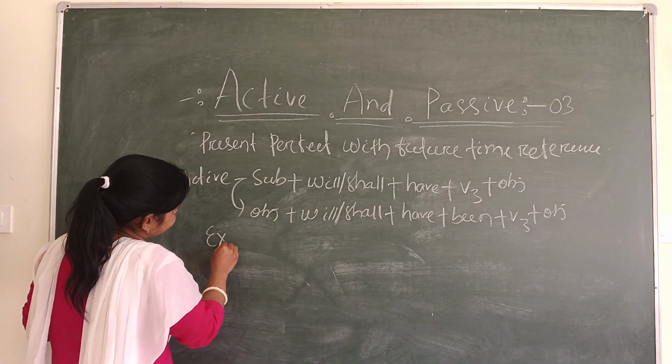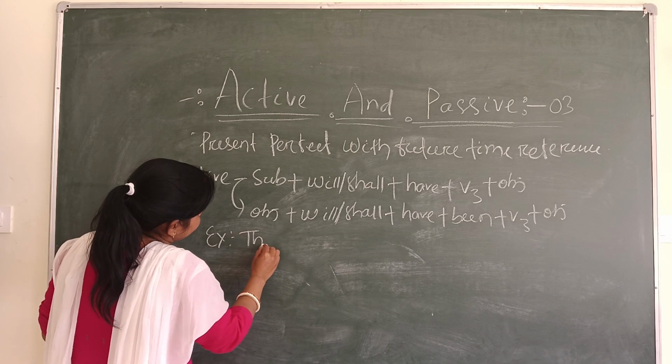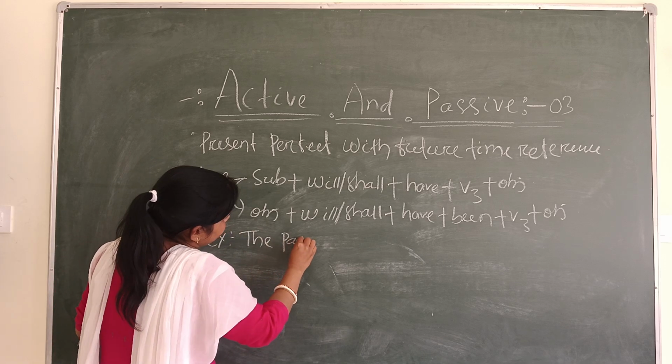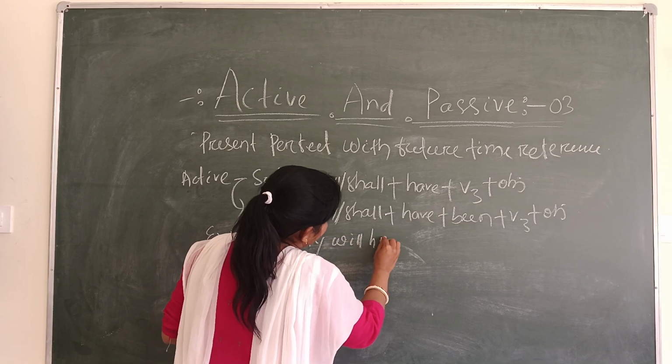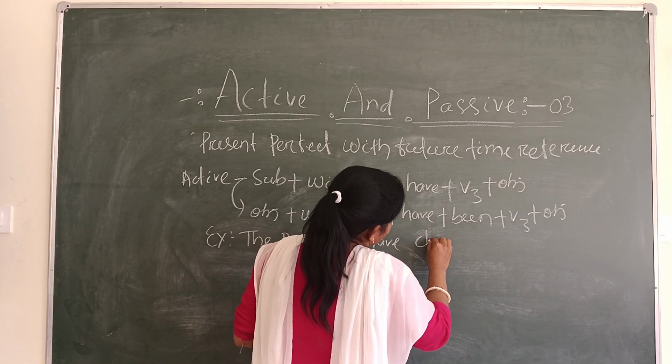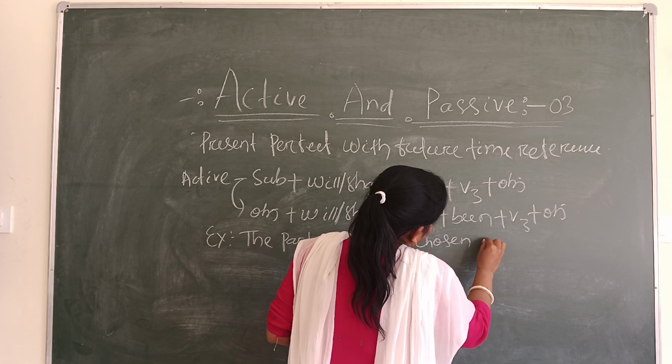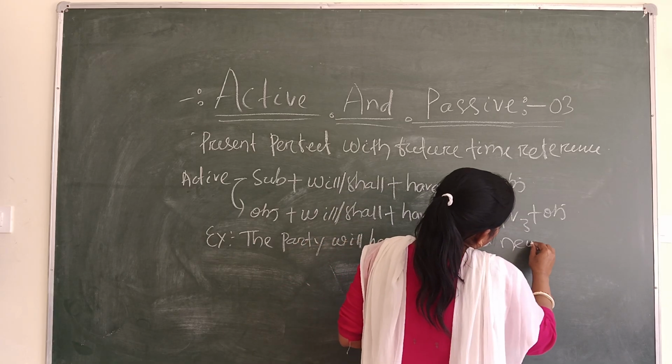Example wise, the party will have chosen a new president.